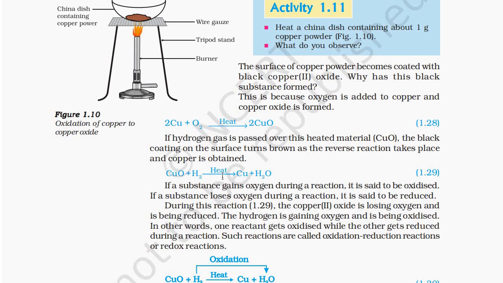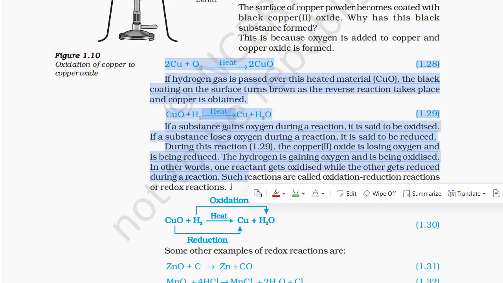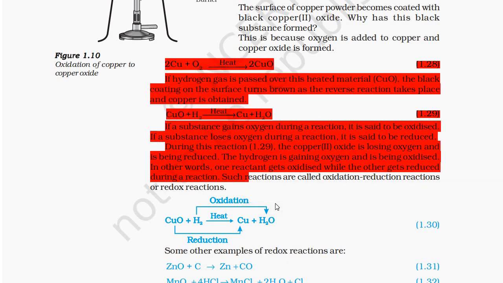If hydrogen gas is passed over this heated material, copper oxide, the black coating on the surface turns brown as the reverse reaction takes place and copper is obtained. CuO + H2 gives Cu + H2O. If a substance gains oxygen during a reaction, it is said to be oxidized. If a substance loses oxygen during a reaction, it is said to be reduced. During this reaction 1.29, the copper oxide is losing oxygen and is being reduced. The hydrogen is gaining oxygen and is being oxidized.